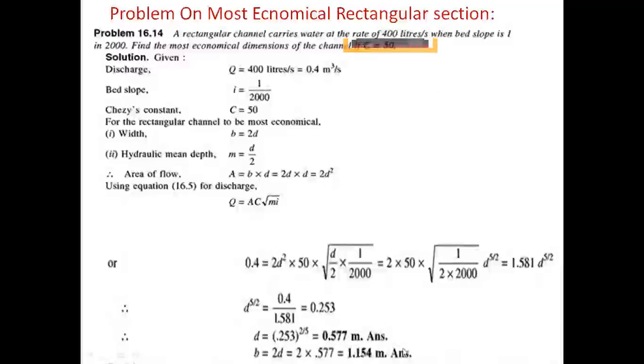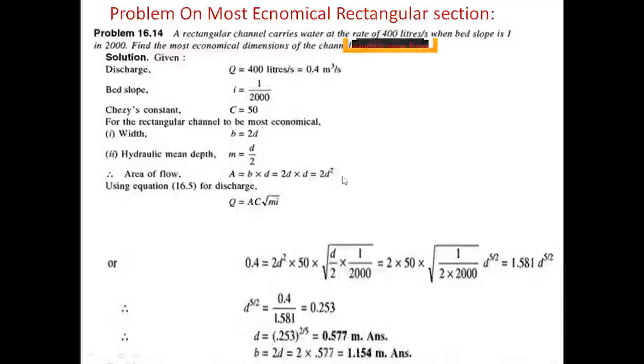So the width of the channel is 1.154 meters and the depth of the channel is 0.577 meters. The question asked for the most economical dimensions, and these are they.